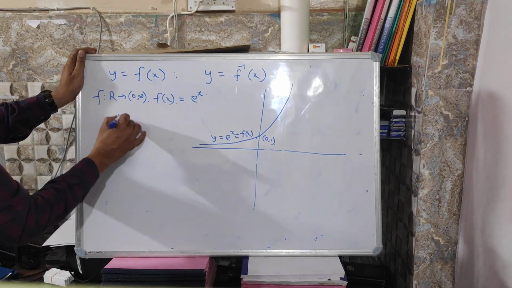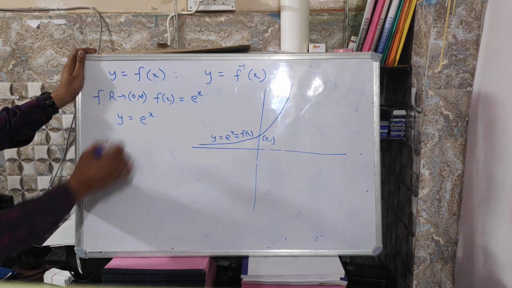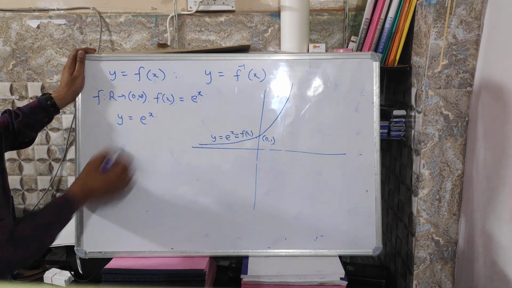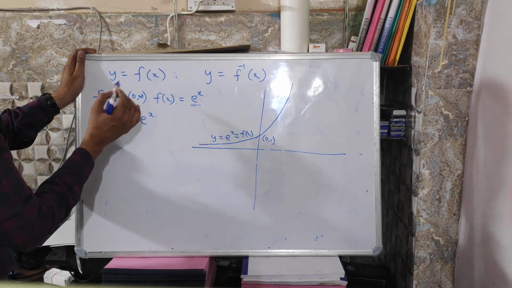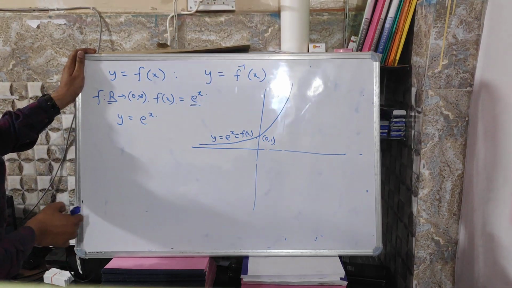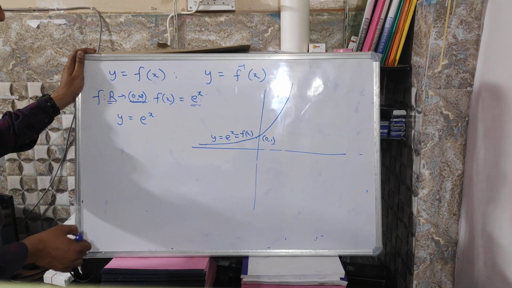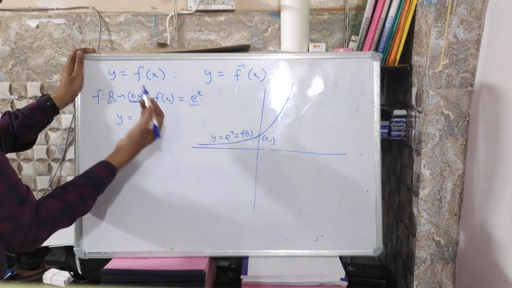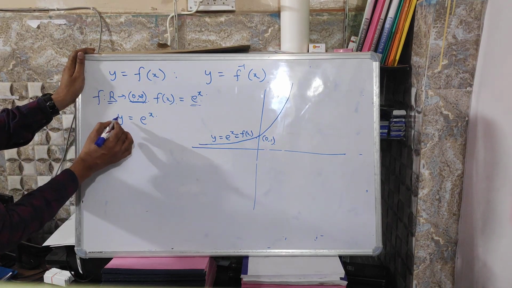So for y equal to e power x, to find its inverse function, firstly we will verify whether it is bijective or not. Yes, e power x has domain R and the function is 1-1 because it is strictly increasing, and also range is equal to codomain, the open interval (0, infinity), all positive real numbers, so onto. 1-1 and onto, so bijective. How will we get its inverse function?